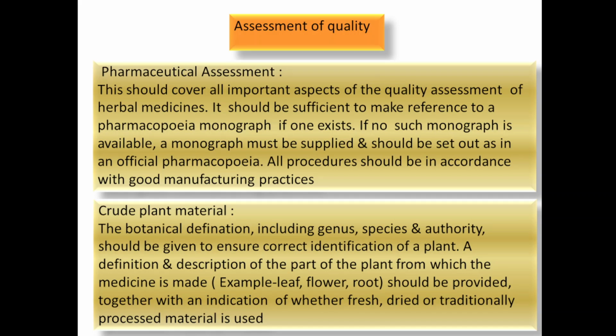Now the part of the plant is used, which part of the plant is used, after that in which condition that part of the plant is used, whether it is used in the form of a fresh part, or it is dried, or it is traditionally processed material. That complete description or complete information should be given.